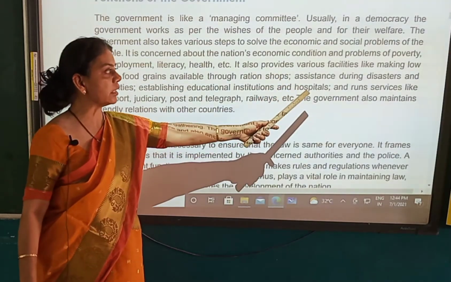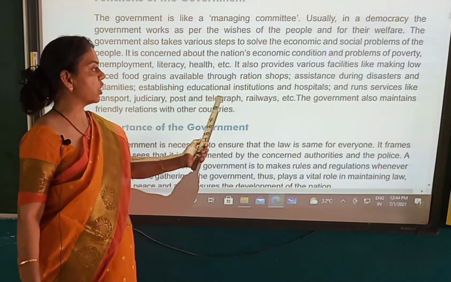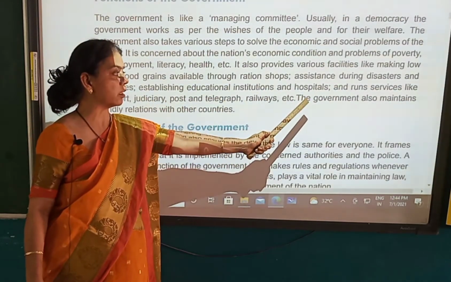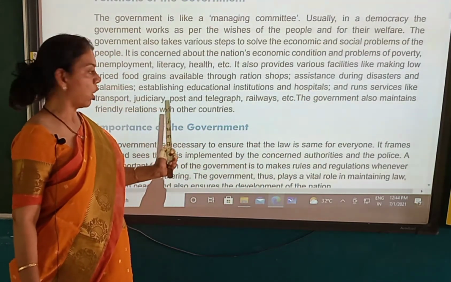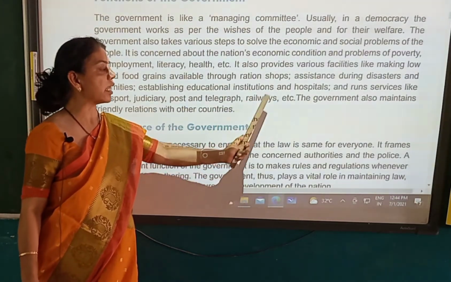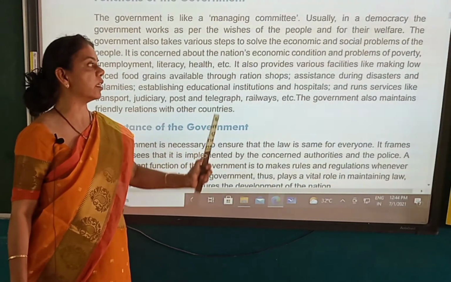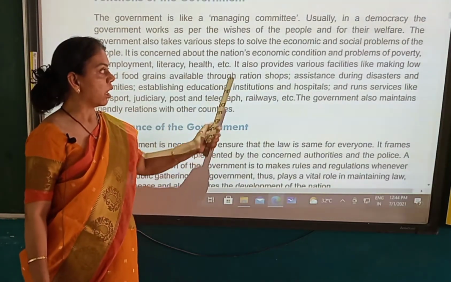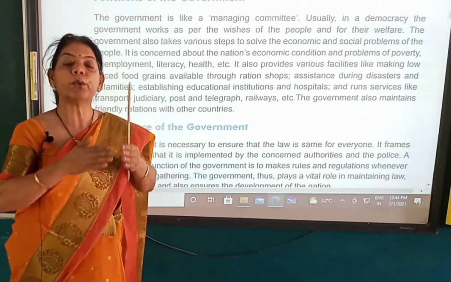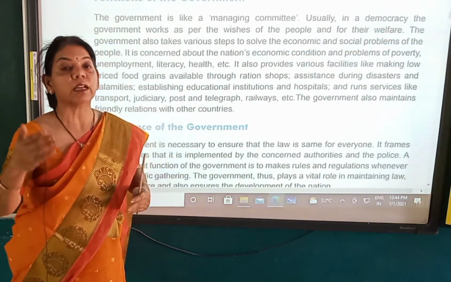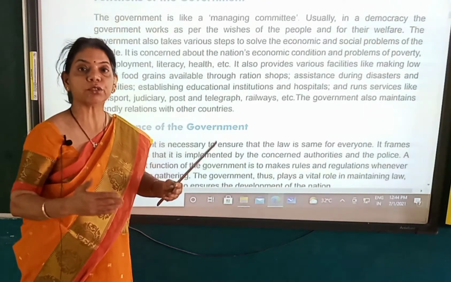So assistance during disasters and calamities, establishing educational institutions and hospitals, and running services like transport, judiciary, post and telegraph, railways, etc. The government also maintains friendly relations with other countries too. Now, the government provides assistance, that is help during disasters, for example, an earthquake or a tsunami.